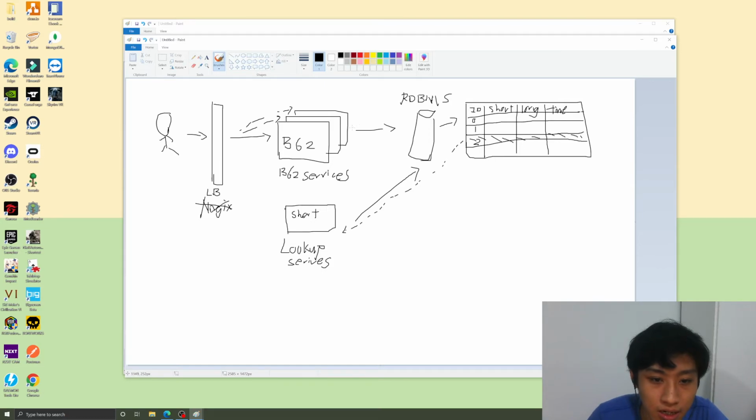Coming back to where we are now, we still lack one item, which is the counter. In terms of performance, let's look at how we can manage this counter. For example, say I use a cache like Redis to maintain the counter.